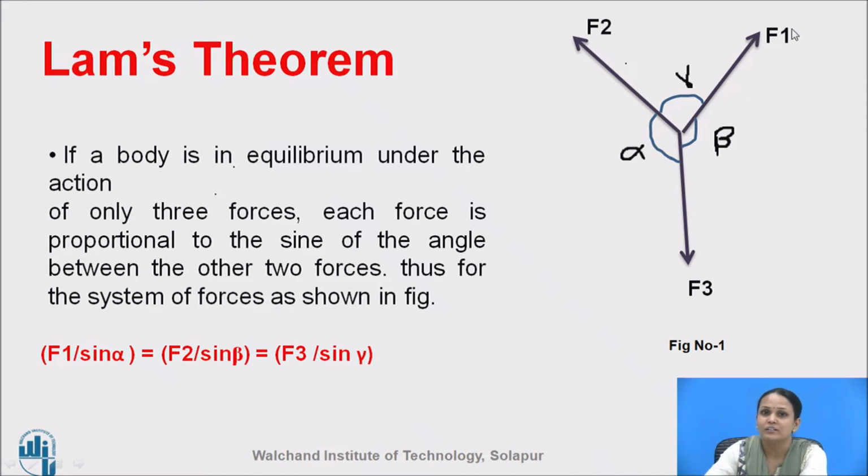So, from this statement we get F1 is proportional to the sine of the angle between the remaining 2 forces, that is, the angle between F2 and F3. Similarly, F2 is proportional to the sine of the angle between F1 and F3, and F3 is proportional to the sine of the angle between F1 and F2. So, we will get F1 upon sine alpha is equal to F2 upon sine beta is equal to F3 upon sine gamma.